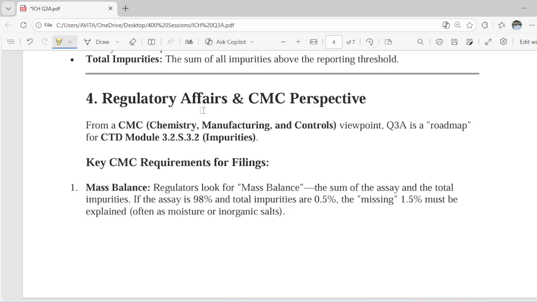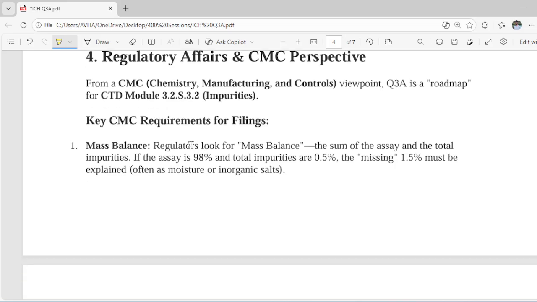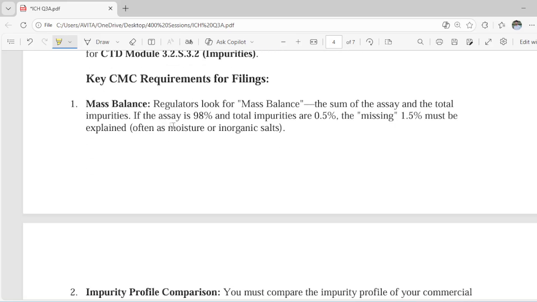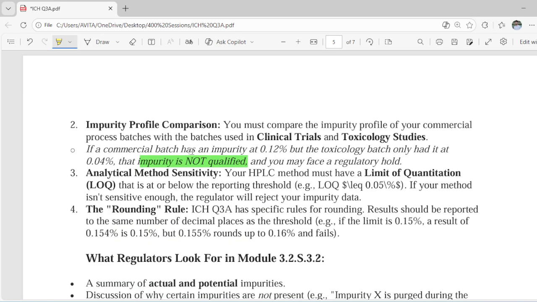Moving on to the regulatory affairs and CMC perspective. From the CMC viewpoint, Q3A is the roadmap for CTD Module 3, 3.2.S.3.2. A key requirement for filing is mass balance, which we have also discussed in a previous session. Then we have the impurity profile comparison. You must compare the impurity profile for your commercial process batches with the batches used in clinical trials and toxicological studies.